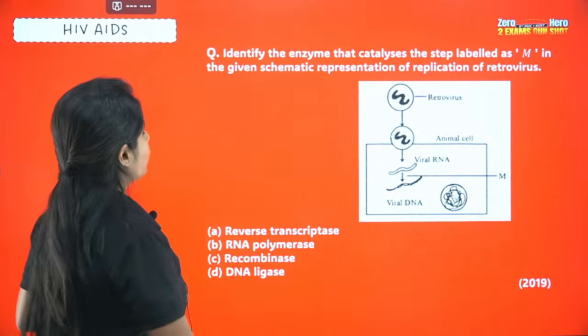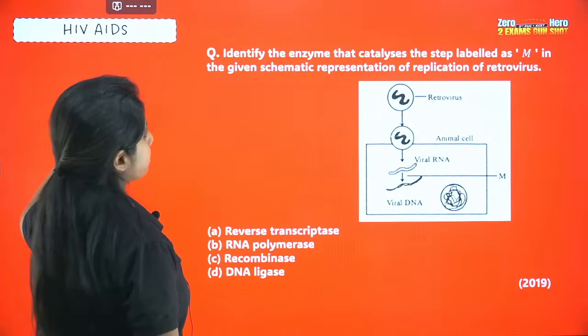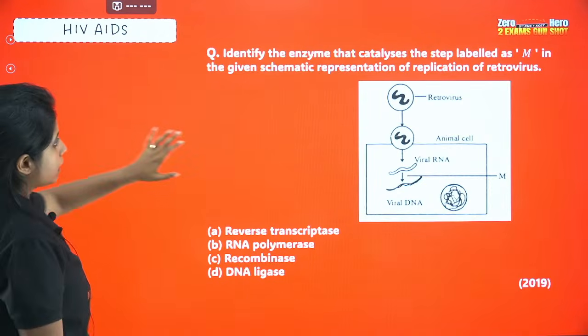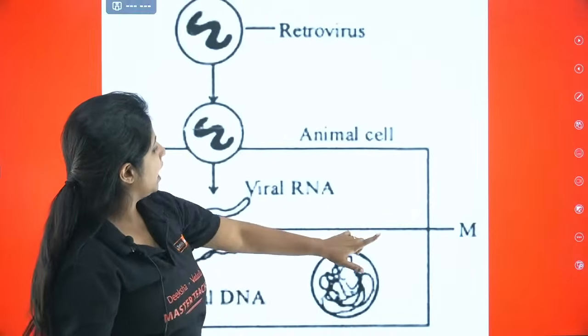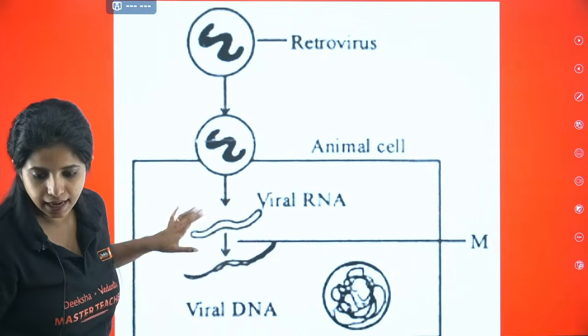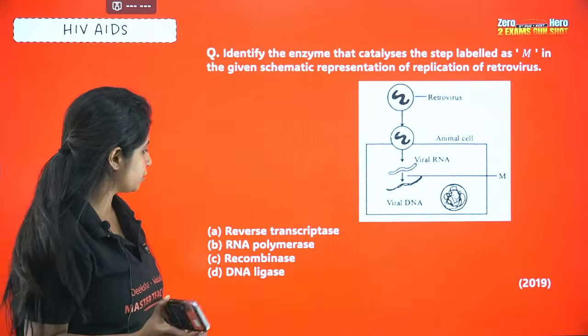Yeah? Now, identify the enzyme that catalyzes the step labeled as M in the given schematic representation of replication of retrovirus. So over here, this particular picture is given and you are being asked, what is M? Viral RNA to viral DNA is being put. What do you think is the answer for this?